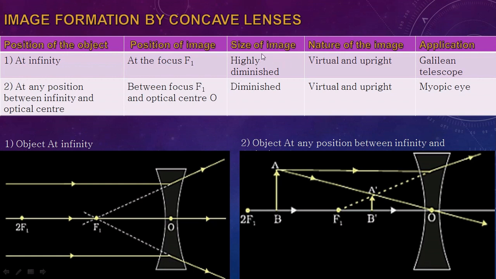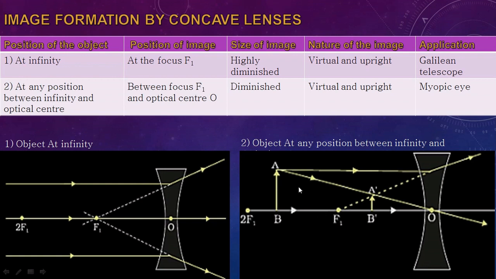And in each and every case for the concave lens, the image will be virtual and upright. Okay, so it will always be virtual and upright. Upright means it's an erect image, a straight one, unlike an inverted one. The next condition is when the object is placed at any position between infinity and the optical center. We are not taking any particular position, so it may be any position.